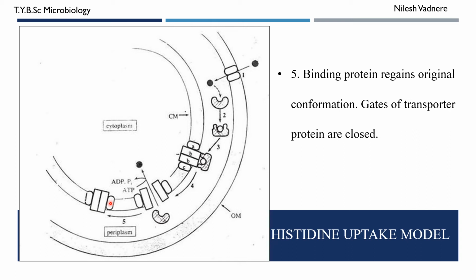Okay, so this type of transport system is known as the histidine binding model, and it is also a type of primary active transport where ATP molecule is hydrolyzed to uptake the solute. Okay, so it is an example of primary active transport, and it is also an example of shock sensitive model that we are going to discuss right now. Shock sensitive model.